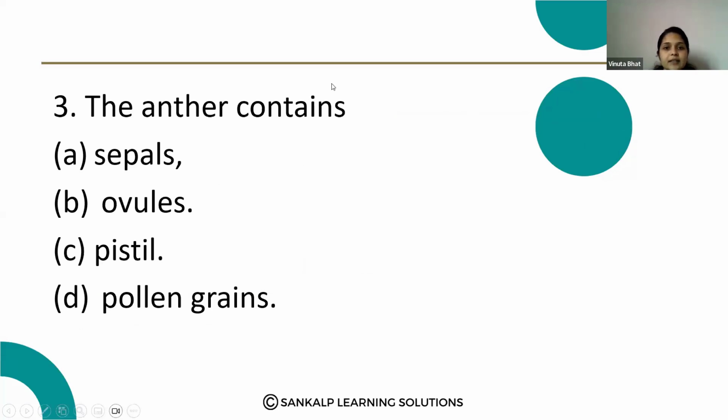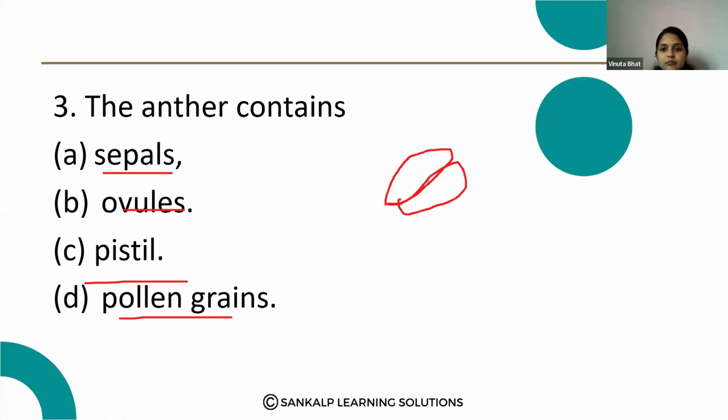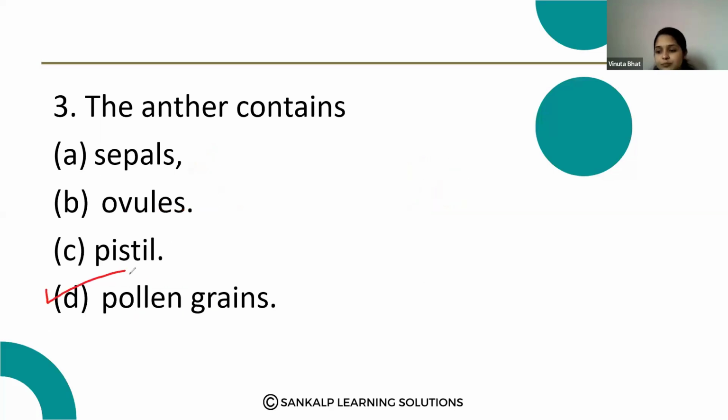The anther contains sepals, ovules, pistil, pollen grains. So the anther contains sepals? No. Ovules? No. Pistil, that is the female reproductive structure. Anther, they contain the pollen grains. They produce the pollen grains. So option D. Anther contains option D, pollen grains.